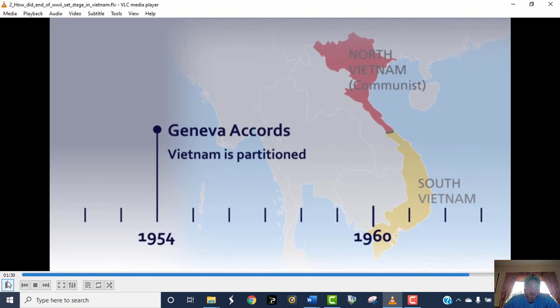So in 54, Vietnam is split into two countries. It was one country, and the Geneva Accords, all right, they were meetings that took place in Geneva, Switzerland after the Battle of Dien Bien Phu. And what was discussed, what was going to happen with Vietnam. Ho Chi Minh was going to Geneva, fully expecting to get his independence. Think of it as at the end of the Revolutionary War, England surrendering, and then we go over to Europe to negotiate the treaty, and we come back with our country split in half. All right, only half has their independence, half does not. All right, that's kind of what happened to Vietnam.